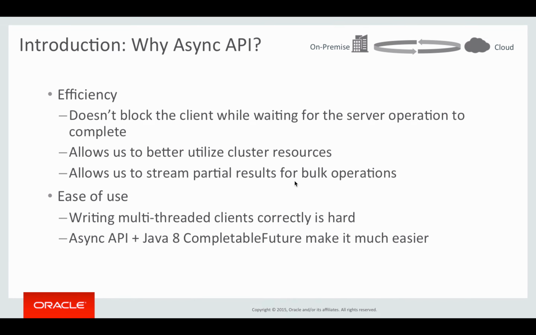So the first question is, why did we decide to implement the Async API? The primary reason for the addition of the Async API is increased efficiency. Many Coherence applications unnecessarily block application threads when performing basic operations such as gets and puts, simply because writing correct multi-threaded clients using the synchronous API is too cumbersome. The combination of a proper non-blocking asynchronous API and Java 8 CompletableFuture makes the implementation of non-blocking Coherence clients much easier and allows us to achieve some truly monumental performance gains, as you'll see in a demo in a bit.